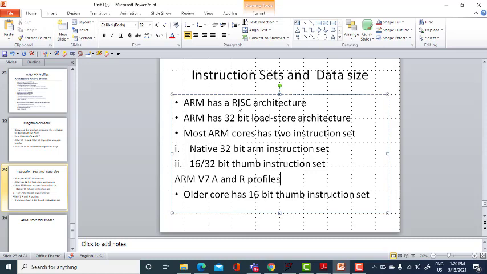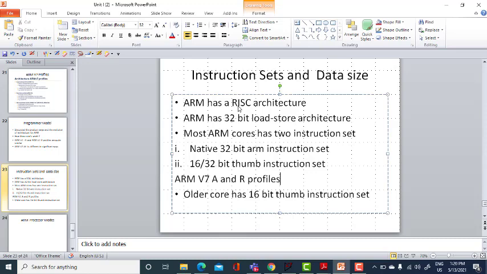Some older cores support the earlier version of the Thumb instruction set, which is nothing but a 16-bit instruction set, and we will deal with this properly later. We need to point out here that ARMv7-M, the microprocessor core, supports only the Thumb instruction set. And if we have worked extensively with modern processor architecture, we will be familiar with the concept of operating modes and also with the idea of privilege.